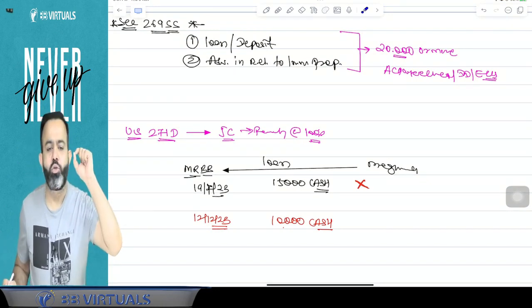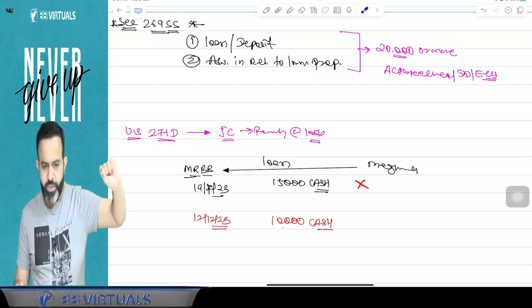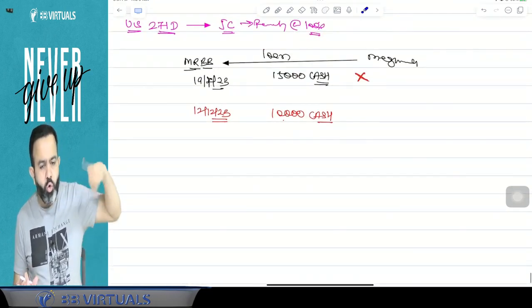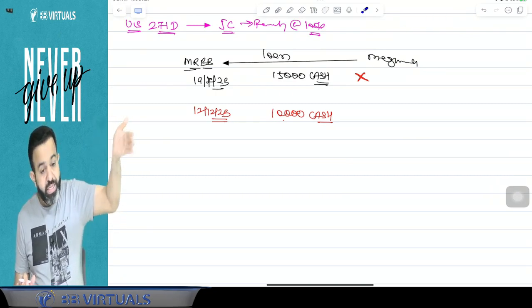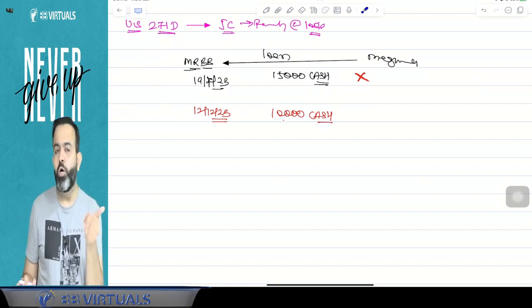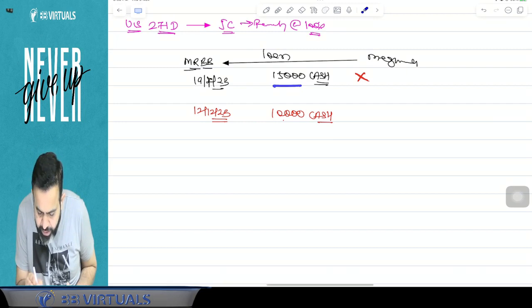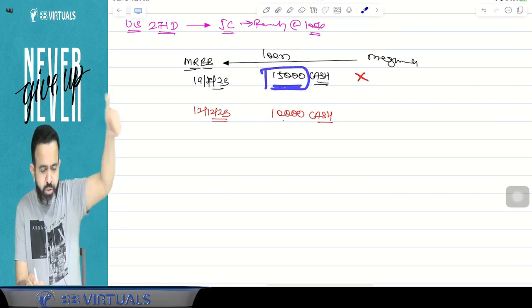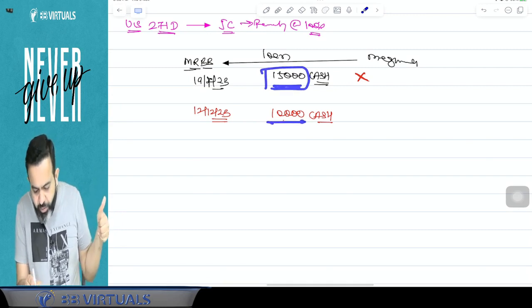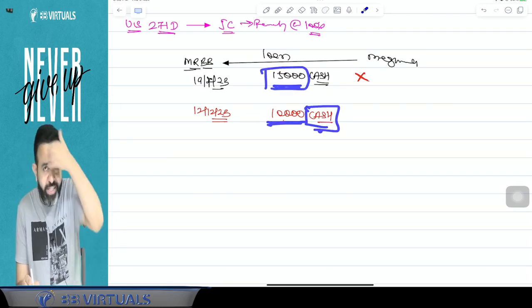So while checking the 20,000 rupees limit, whatever the loan or advance or deposit, loan or advance in relation to immovable property or any deposit, that will also be considered. So here, guys, on this date, this 15,000 loan, earlier taken, is outstanding, and now this 10,000 is taken in cash.